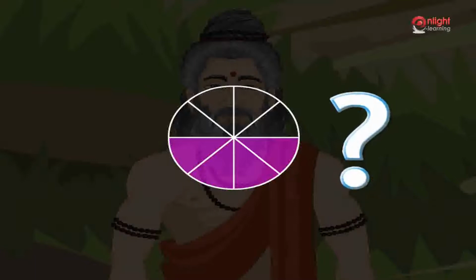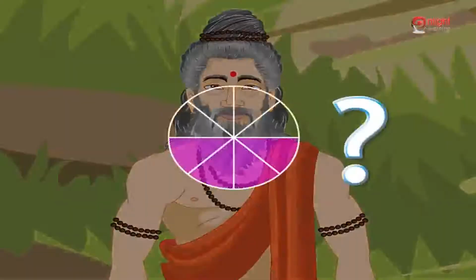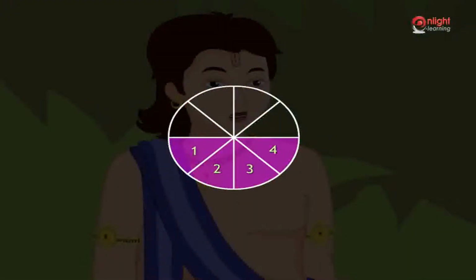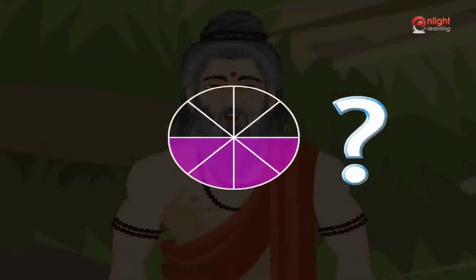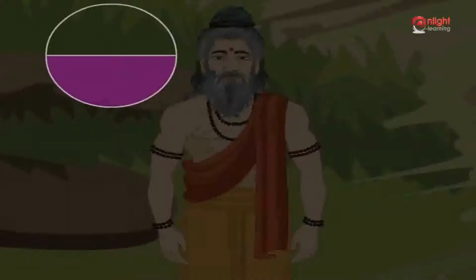Look at this figure. How many parts is the circle divided into? The circle is divided into 8 equal parts. Okay, how many parts are shaded? 4 parts out of 8 parts are shaded. So, what fraction does the shaded part represent? It is 4/8.